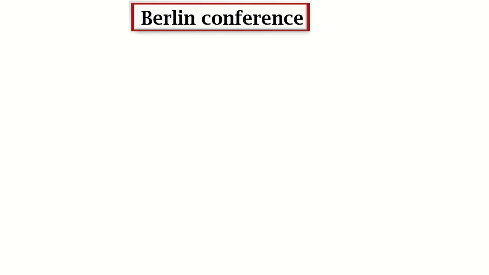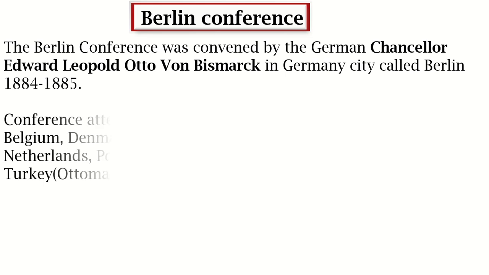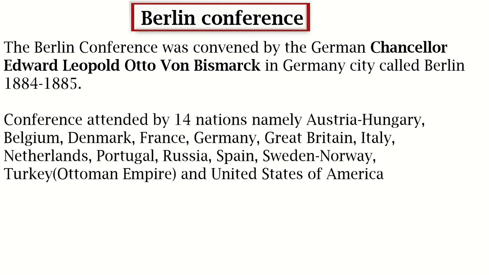After these nations scrambled for Africa, they foresaw that they were going to fight here in Africa because of these areas. Then one man from Germany, the Chancellor Otto von Bismarck, had a conference in Germany, in the city called Berlin, and that city gave its name to the conference, the Berlin Conference of 1884 to 1885. The Berlin Conference was attended by 14 nations, namely those nations I tried to show there.